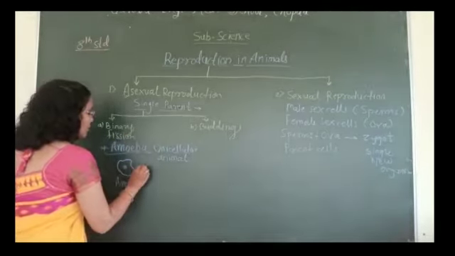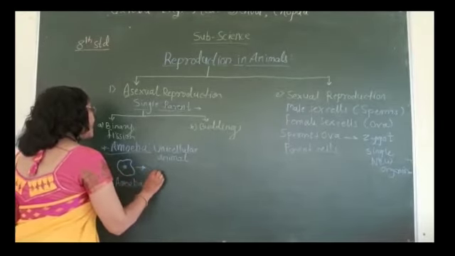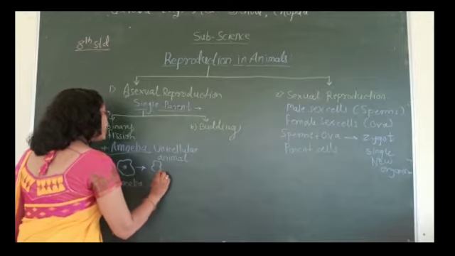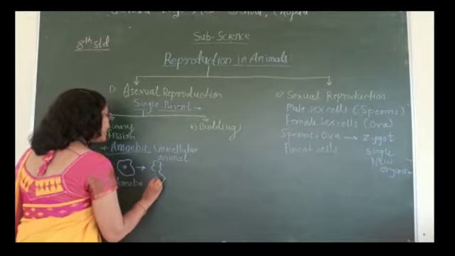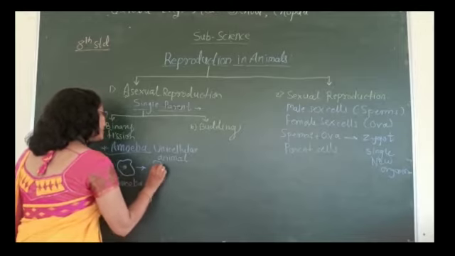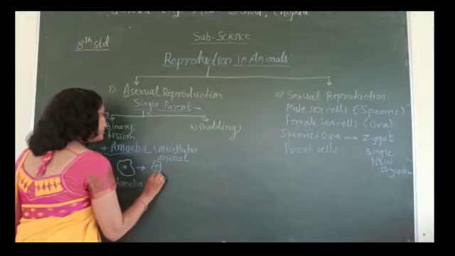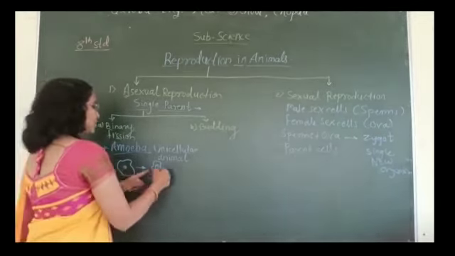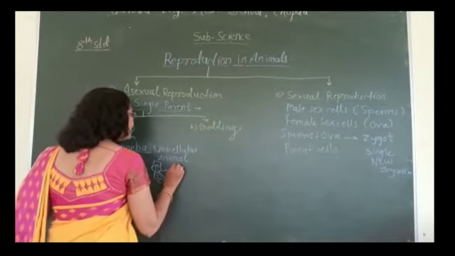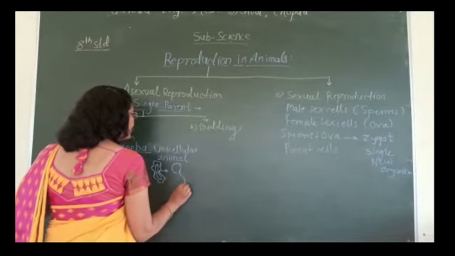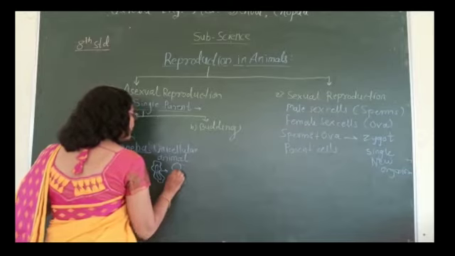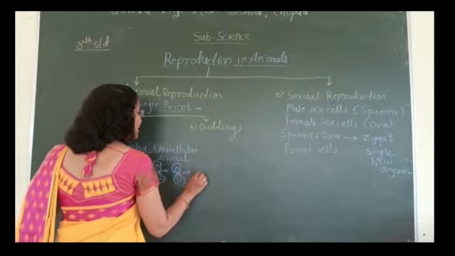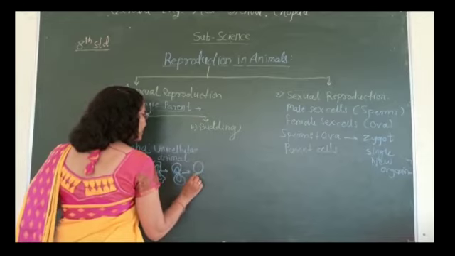The process of binary fission is done as follows. See, one contraction is there in the cell of amoeba. Then this contraction comes nearer, and these two cells are separated from each other.